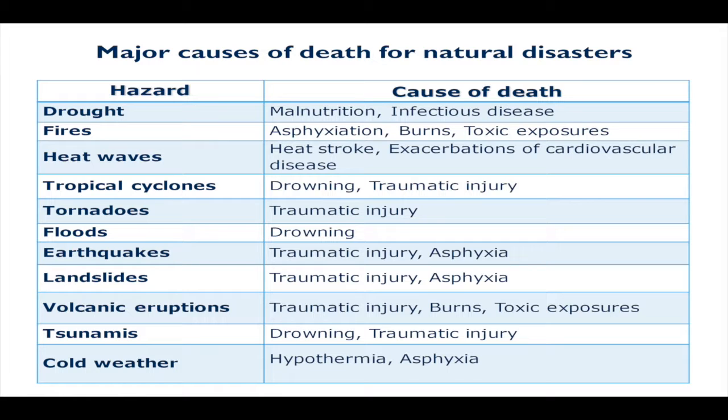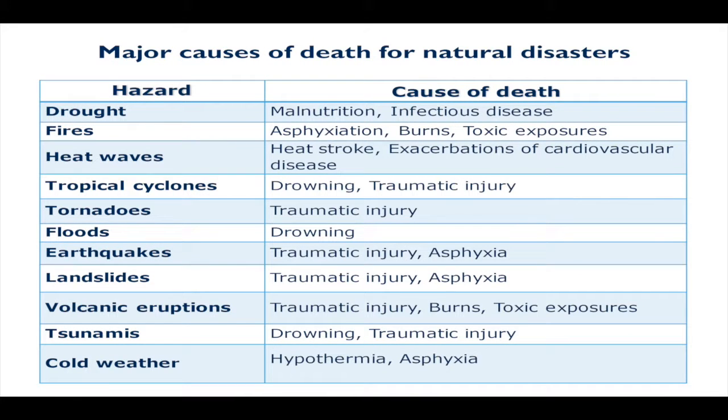In volcanic eruptions, we see traumatic injuries, of course, from flying debris. When these volcanoes erupt, rocks and other kinds of things come flying into the air, many times for very long distances. And so people can become injured from these. We also see burns from fires that are started from volcanic eruptions. And we also see people that are affected by toxic exposures. So that tephra, which is the fallout from a volcanic eruption, when you see that smoke and those types of gases that come out, they not only carry dust and debris and so on, but they also carry toxic chemicals that can expose people to particularly dangerous chemicals, and therefore those folks have problems with these toxic exposures.